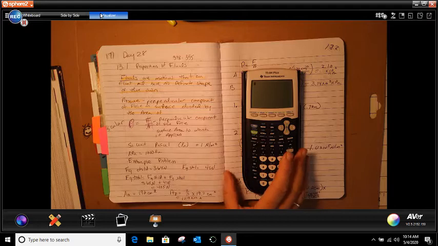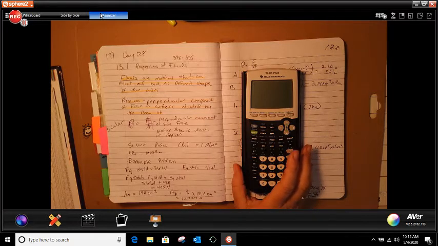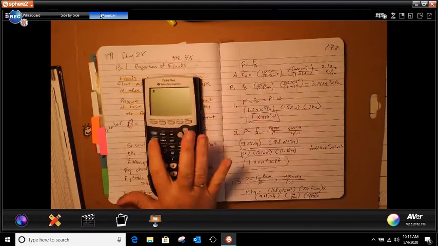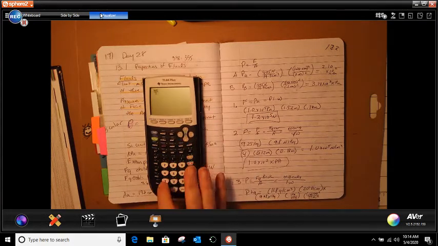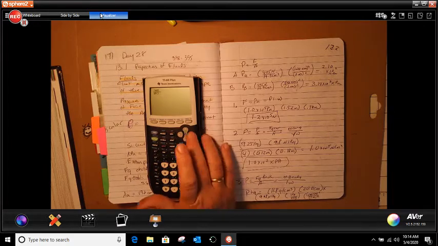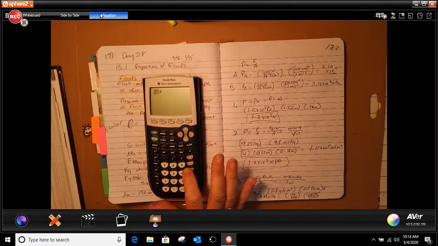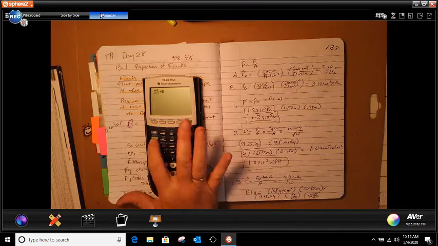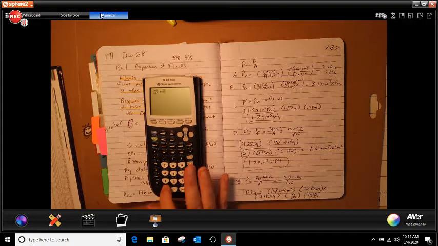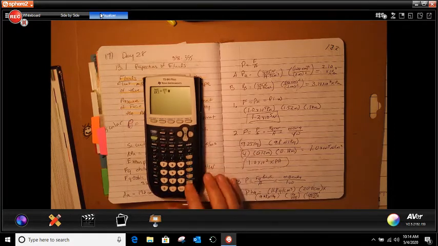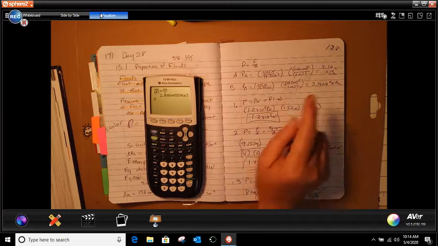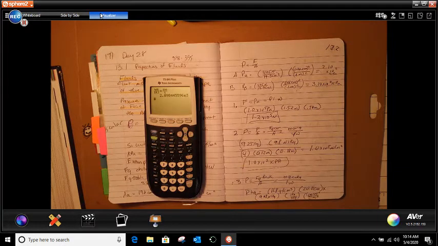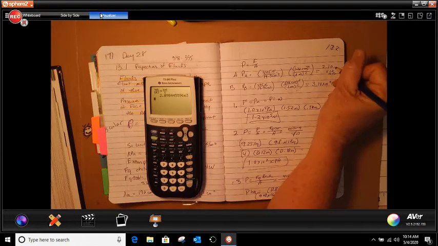So what they're doing there is they're using the equation P equals F divided by A. We got 405 over 19.3, and we're going to multiply that by 100 over 1 using unit conversion, and we get 2.09 times 10 to the third power, which we're going to change to 2.10 times 10 to the third power. So let me change that to a 3.